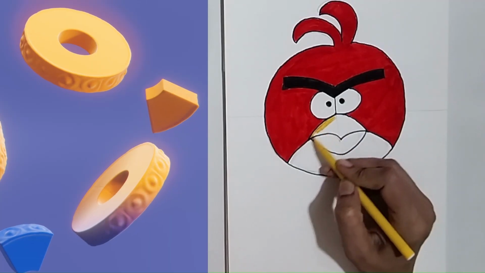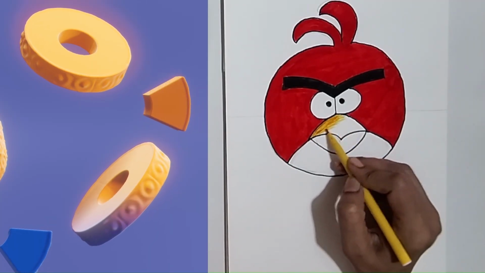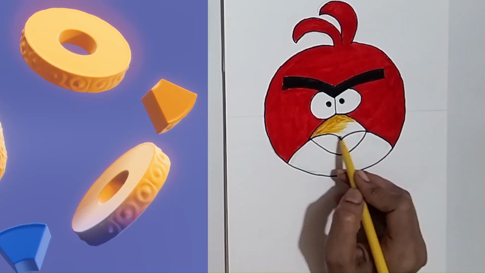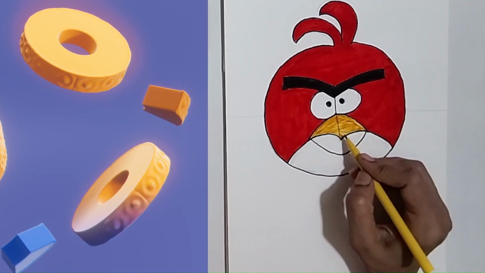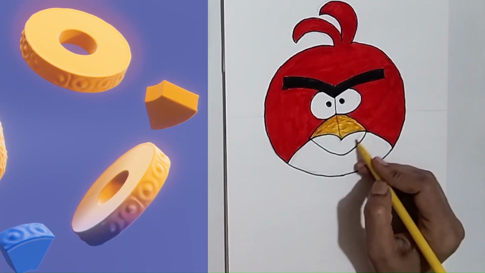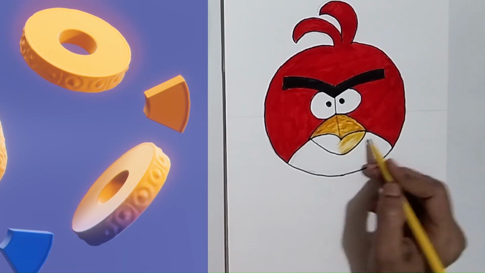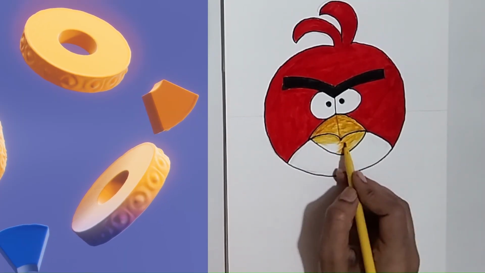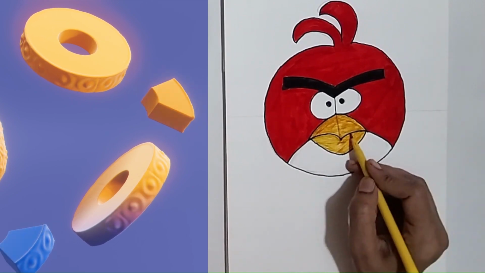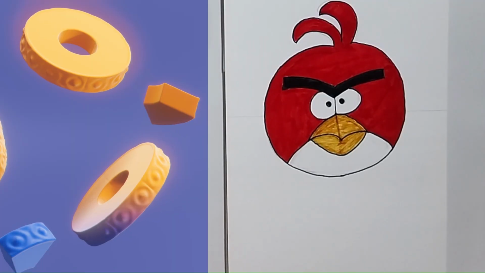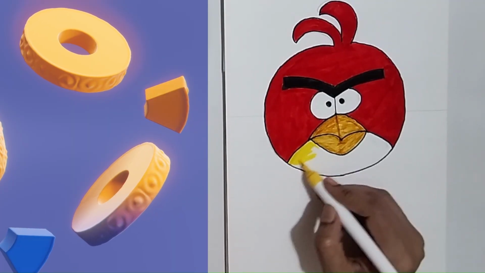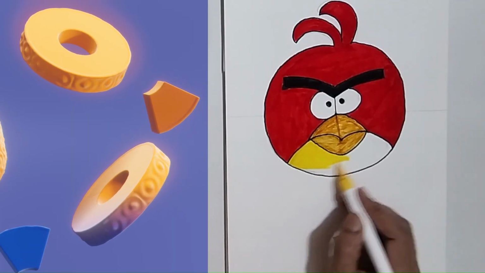The beak gets a light brown shade. And just below the beak, we will use a lighter yellow to give it a colorful finish.